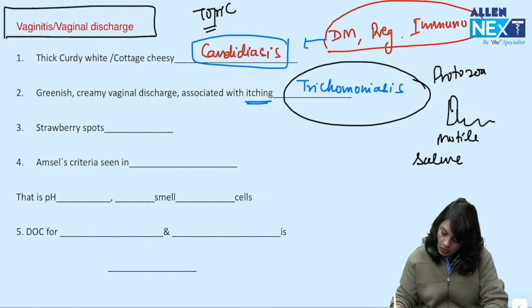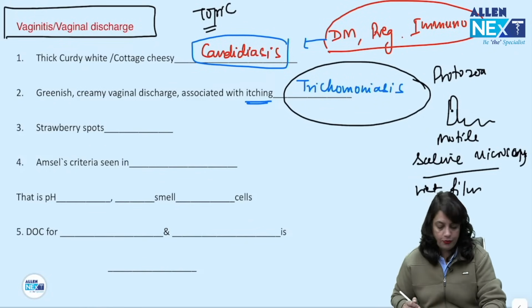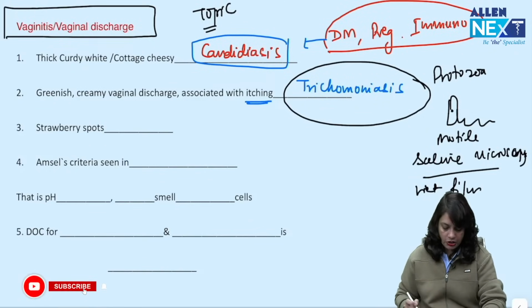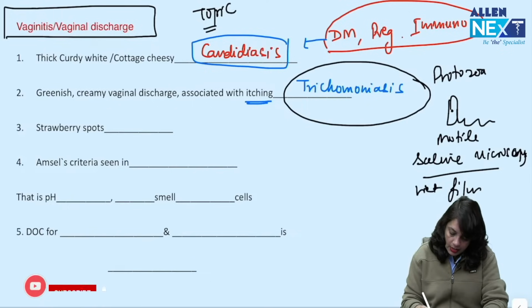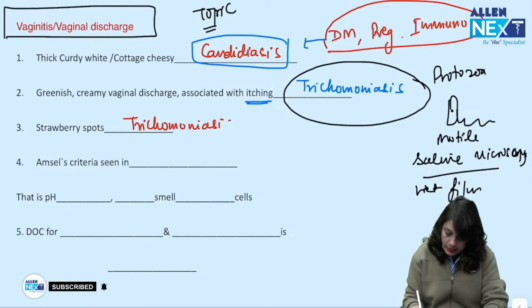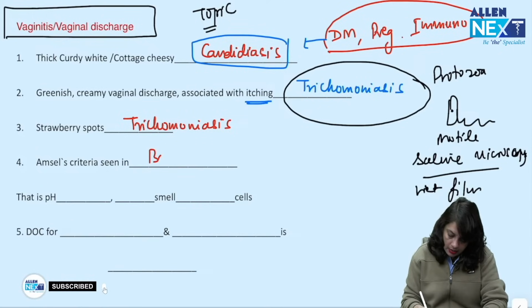You can see this on saline microscopy, also called wet film, and it is associated with itching. Strawberry spots in the vagina are seen in trichomoniasis.